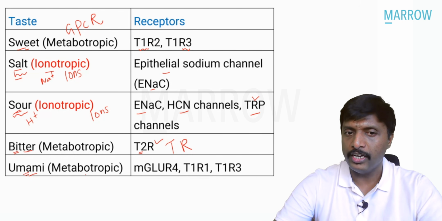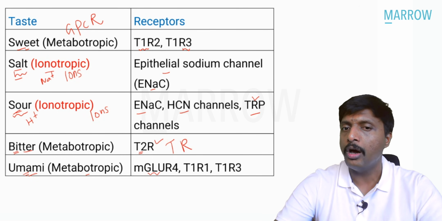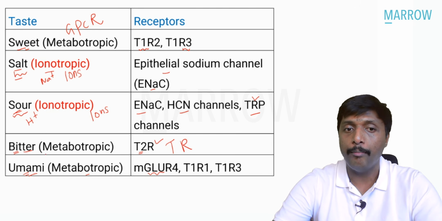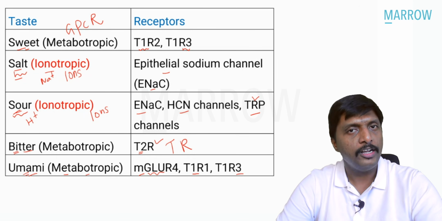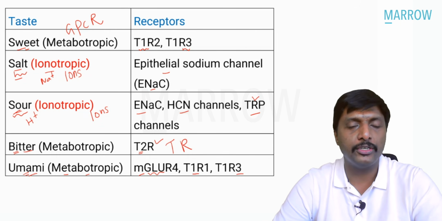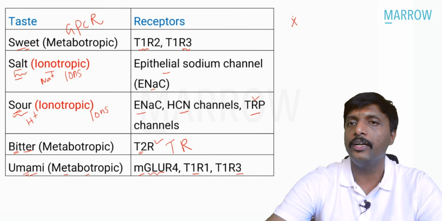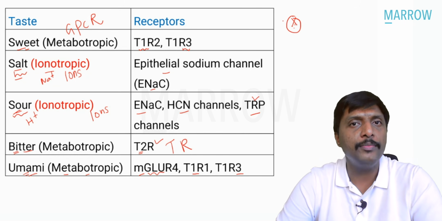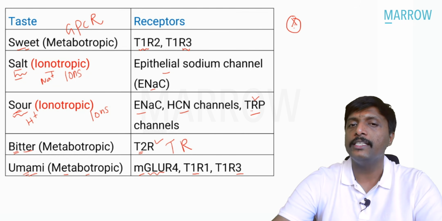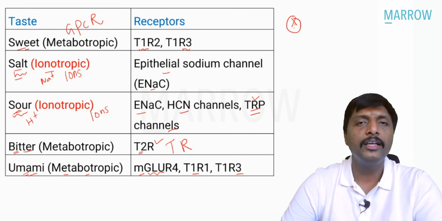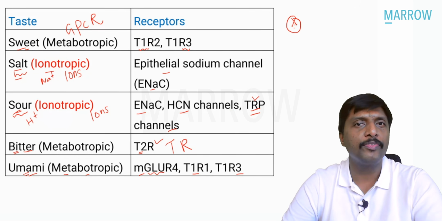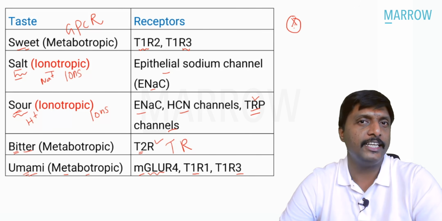Umami. Metabotropic receptor, it is through mGluR4. Metabotropic glutamate, that's why. Metabotropic. mGluR4. Other than that, remember T1R1, T1R3, umami taste sensation. So this table is very, very, very important. Sour taste is actually the question. It is mediated by TRP channels. And students clearly told me a TRP channel was actually mentioned. The answer for this question definitely should be TRP channel for sour taste sensation.